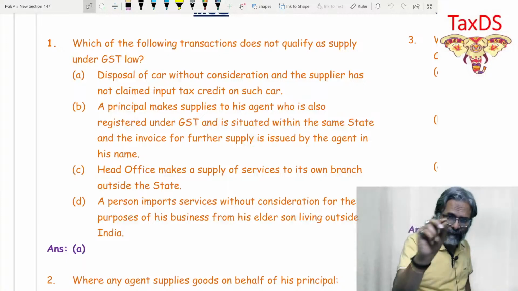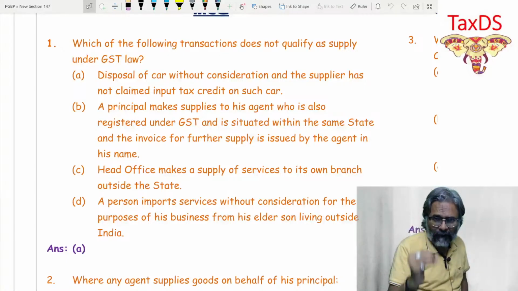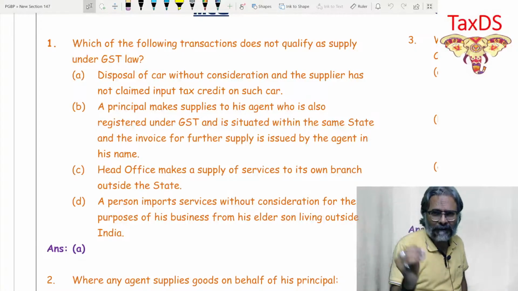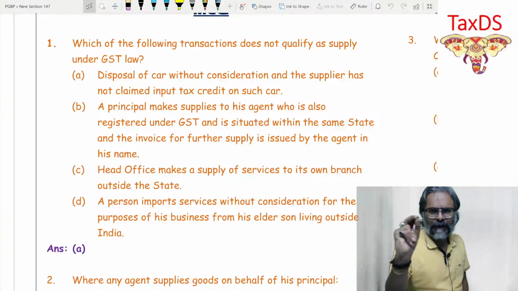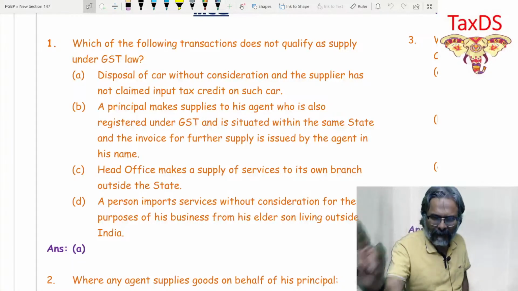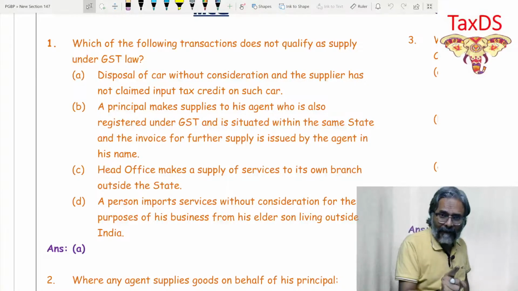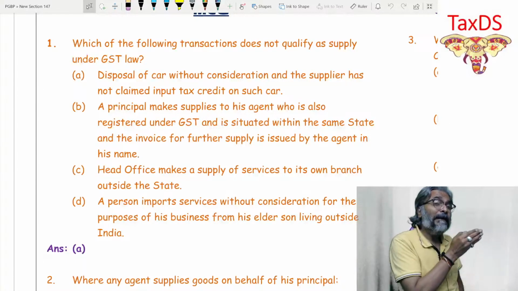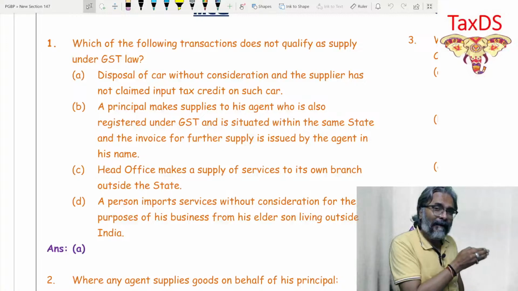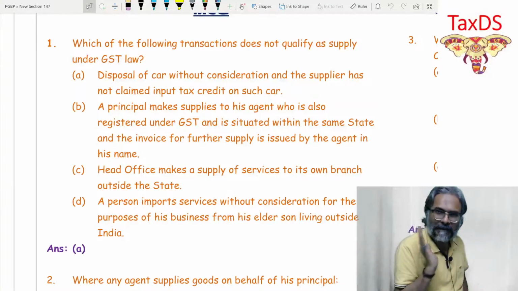In that, the first entry says that when there is a permanent disposal or transfer of a business asset without any consideration, that transfer would be considered a supply, provided the registered person has taken the ITC in respect of such business asset.